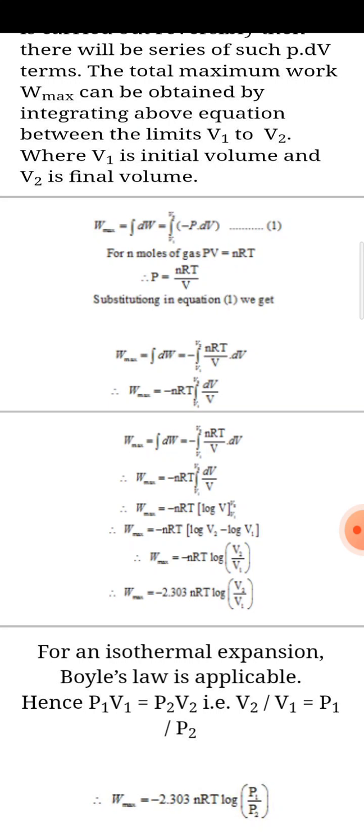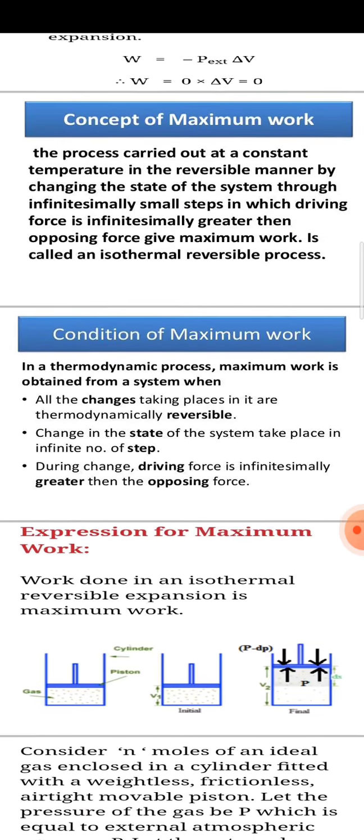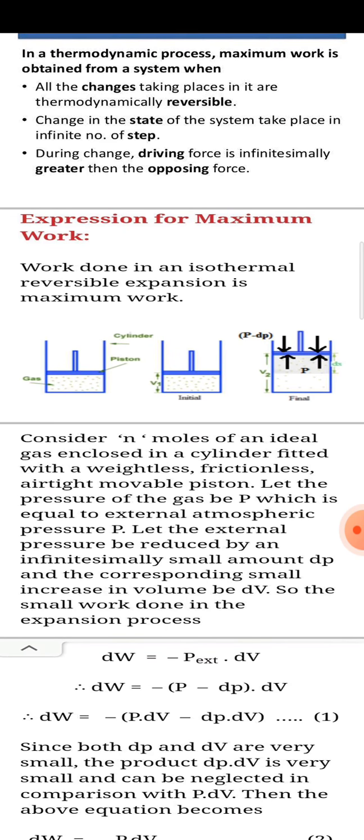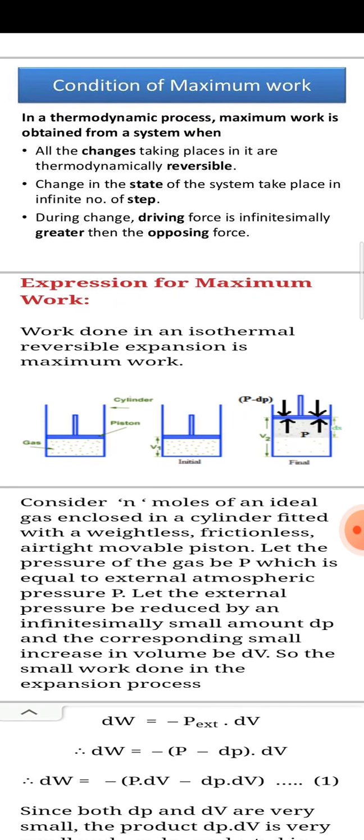So there are two formulas for the maximum work done, in terms of volume and in terms of pressure. This is the expression for the work done in an isothermal reversible expansion. So this is about maximum work. Next lecture we will see the next topic. Okay, thank you.